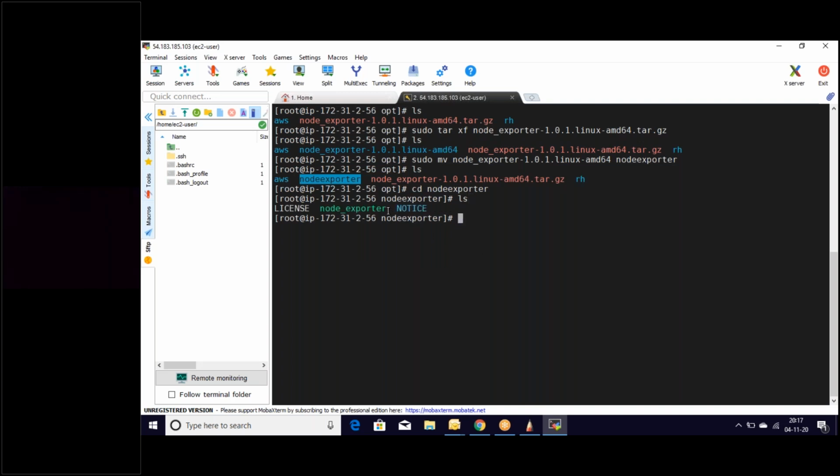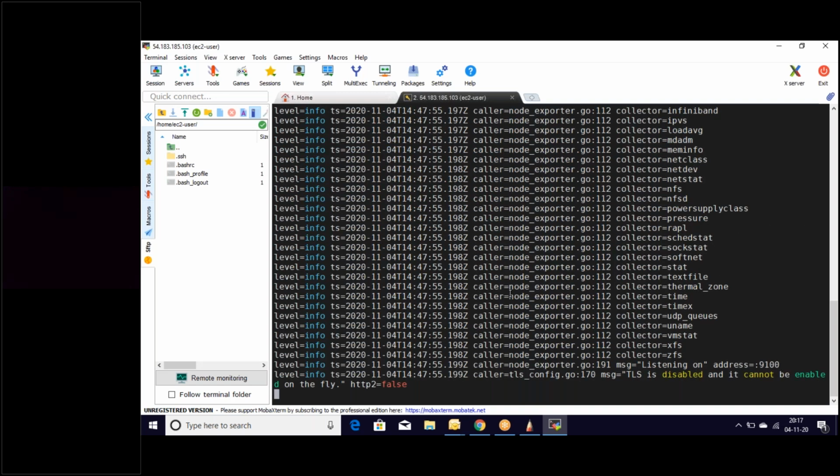You can see a node exporter. That's what we need to start. So when we start this node exporter, it is going to gather the CPU utilization, disk utilization of the instance, how many instances are running, all those things. So let's start the agent now. So sudo, dot slash node exporter. That's what we need to start. So let's use this one.